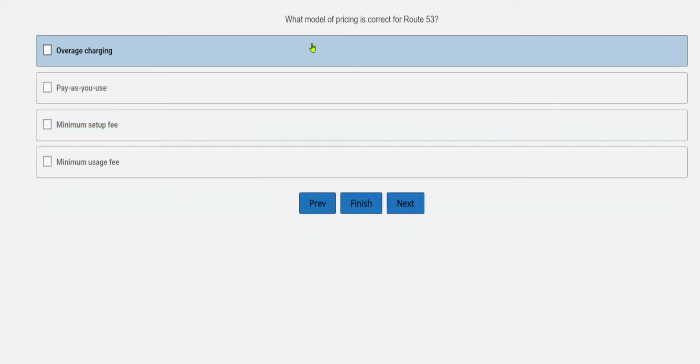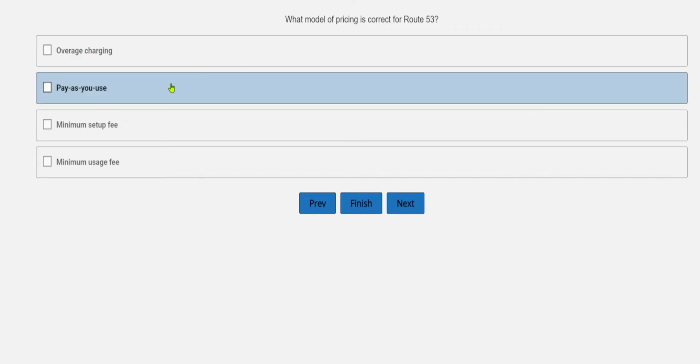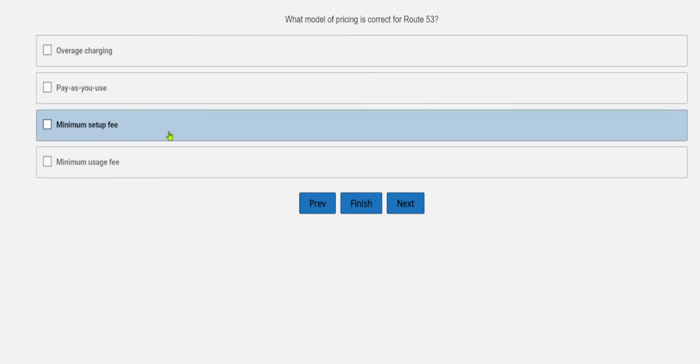Okay, what model of pricing is correct about Route 53? Okay, so Route 53, let's see what the pricing model is for this, as we are going to solve completely over a pricing model only. So let's see. So the options are overage charging, pay as you use, minimum setup fee, and minimum usage fee.